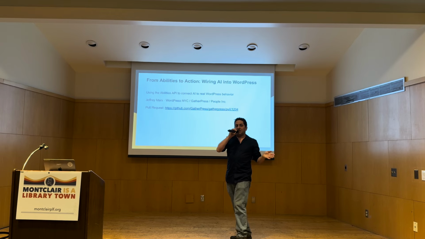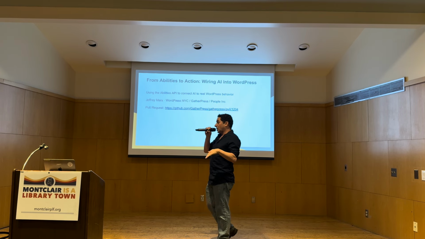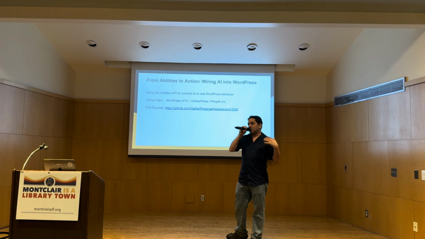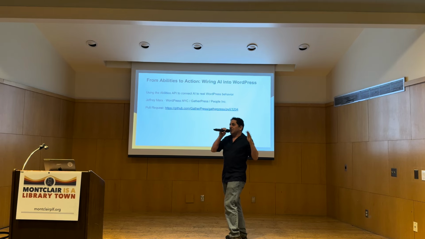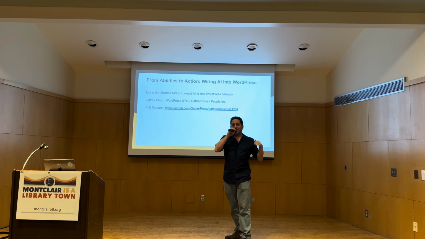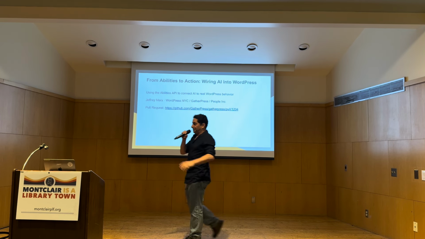But one thing it can't do, at least without our help, is write to your database. It can't upload images to your file system. It can't actually execute your WordPress functionality. If you work with a WordPress plugin, or just any WordPress functionality in general, sometimes you want to be able to use AI to execute your functions, and that's what the Abilities API really allows us to do. In this presentation, we'll walk through a couple instances where we can harness that power and use it to make our lives easier with our complicated WordPress functions.